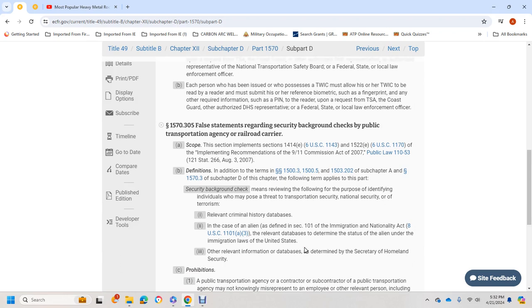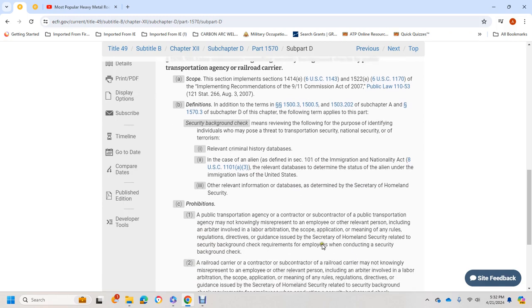Security background checks means reviews of the following for the purpose of identifying individuals who may pose a threat to transportation security, national security, or of terrorism. 1. Relevant criminal history databases. 2. In the case of an alien as defined in section 101 of the Immigration and Nationality Act, the relevant databases to determine the status of the alien under the immigration law of the United States. 3. Other relevant information or databases determined by the Secretary of Homeland Security.